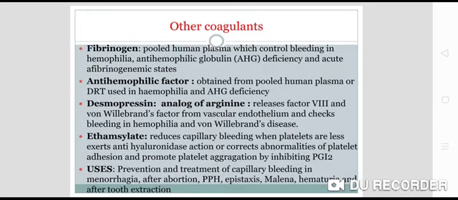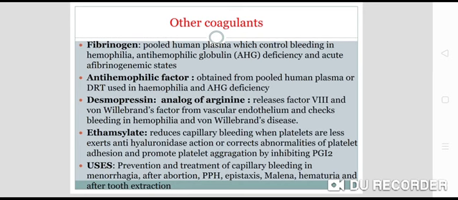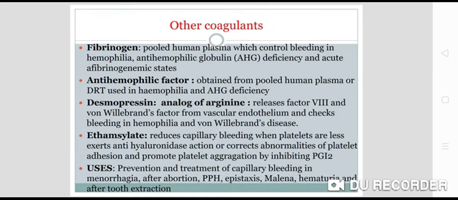Now, other coagulants in the form of fibrinogen. Fibrinogen is pooled human plasma which controls bleeding in hemophilia, antihemophilic globulin deficiency, and acute afibrinogenemic states.